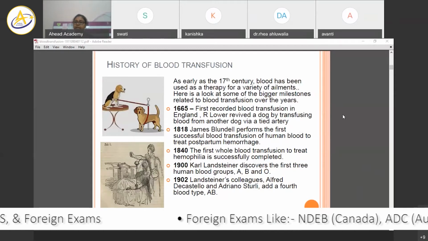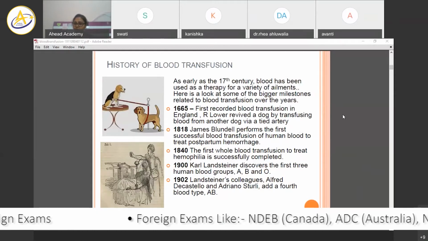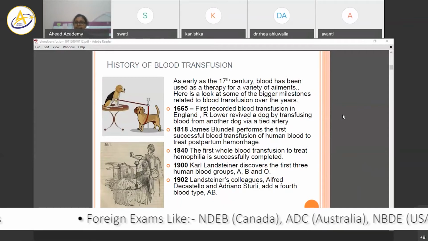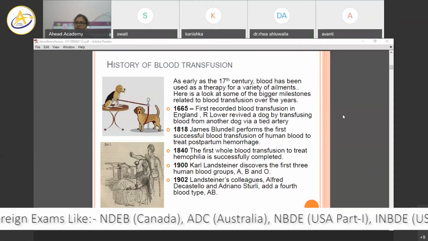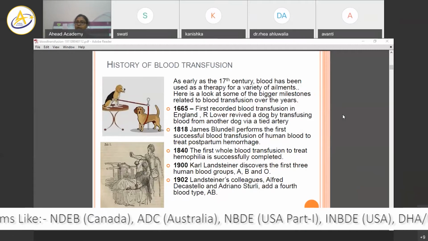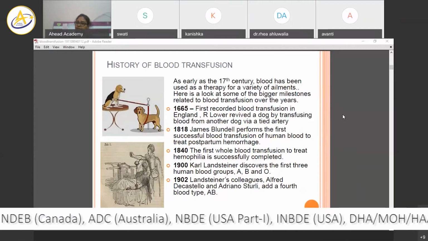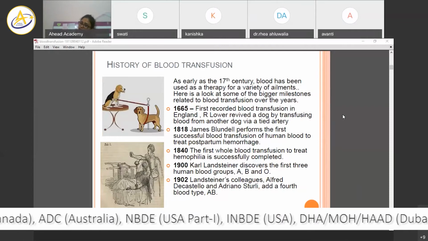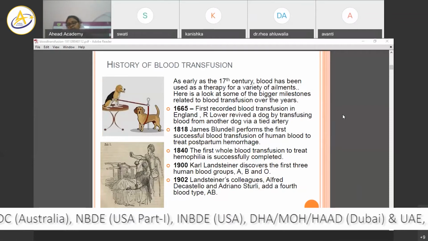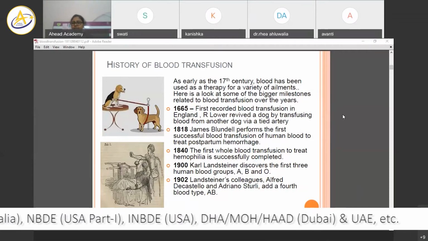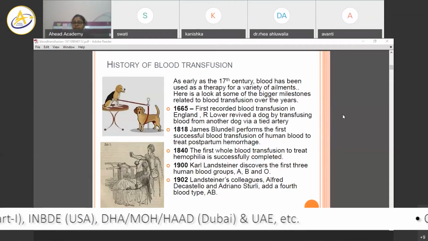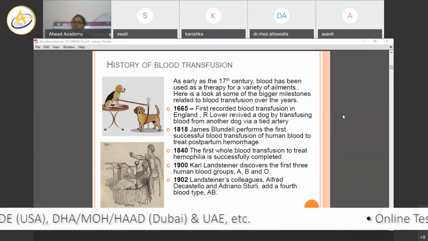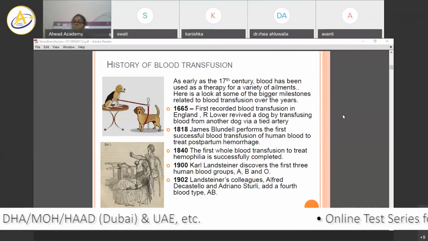Then in 1818, so initially it was on dogs, on animals. In May 1818, James Blundell performs the first successful blood transfusion of human blood to treat postpartum hemorrhage. So after delivery, hemorrhage, then it was first in humans. It was done in 1818. Then in 1840, the first whole blood transfusion to treat hemophilia. So initially it was just components of blood, and then it was the entire blood.